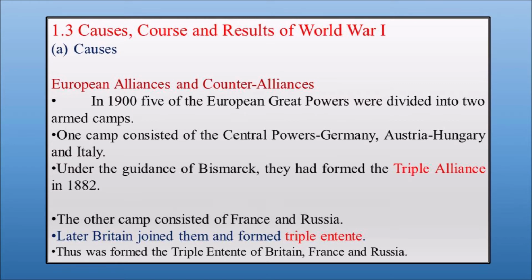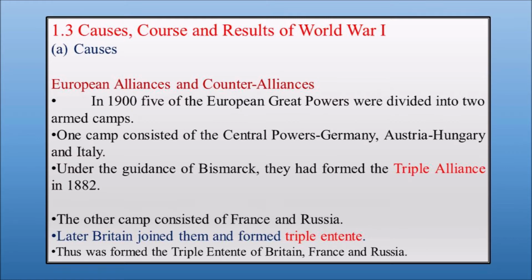And the other division consists of France and Russia. These 2 countries formed an alliance in the year 1894 with the promise of mutual help. That is, they promised to help each other in a critical situation, that is, when Germany tries to attack any of these countries, they will help each other. Now Britain was left alone.